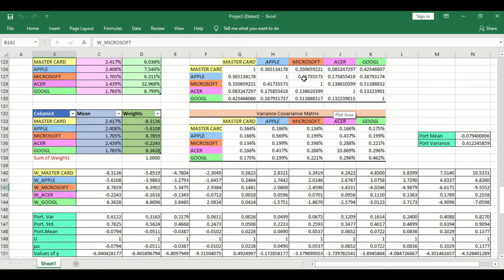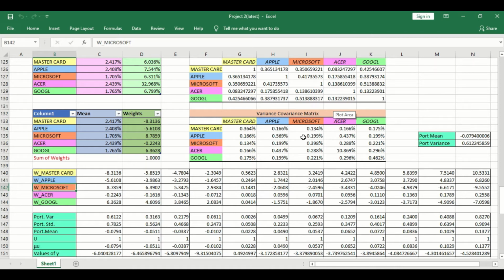Then the result of the variance covariance matrix will appear as a lower triangular variance covariance matrix. We need to have the full variance covariance matrix. So to get the full matrix, we transpose the lower triangular matrix and get the upper triangular variance covariance matrix. Then we can paste it on the blank for the upper triangular matrix.